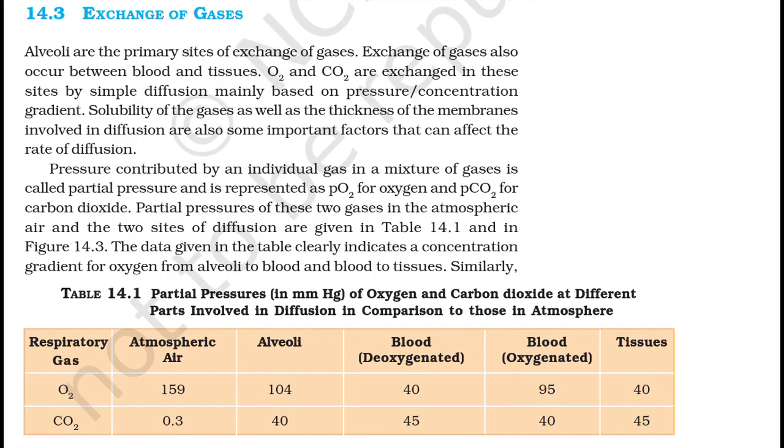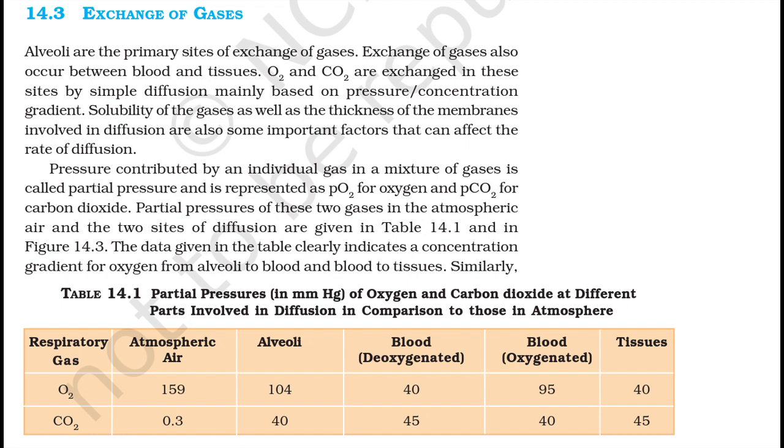14.3 Exchange of gases. Alveoli are the primary sites of exchange of gases. Exchange of gases also occurs between blood and tissue. O2 and CO2 are exchanged in these sites by simple diffusion, mainly based on pressure or concentration gradient. Solubility of gases as well as the thickness of the membranes involved in diffusion are also some important factors that can affect the rate of diffusion.